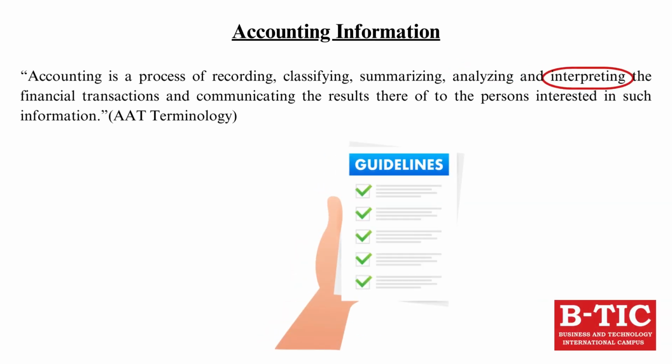Step number five, interpreting. Interpreting is the process of explaining the meaning and significance of the simplified data established by the analysis. Interpretation helps the users to make correct decisions on the basis of information available. For an example, an investor will be able to decide which project to invest simply by interpreting the financial information.